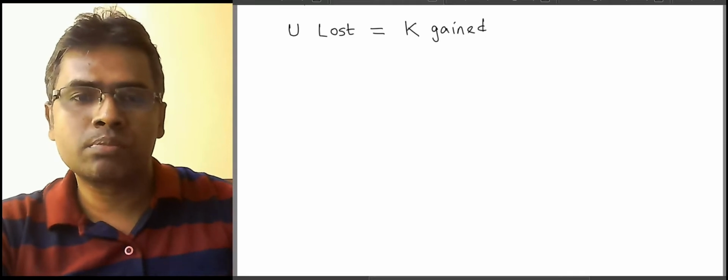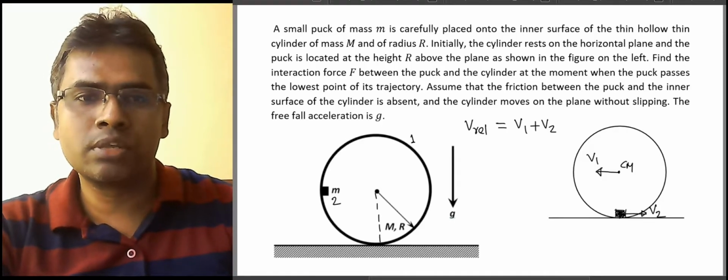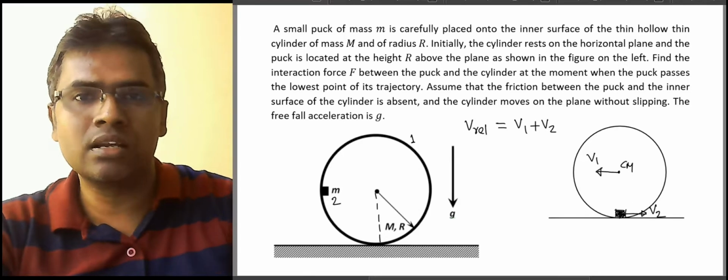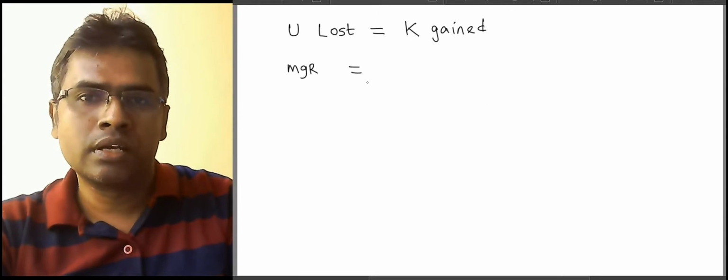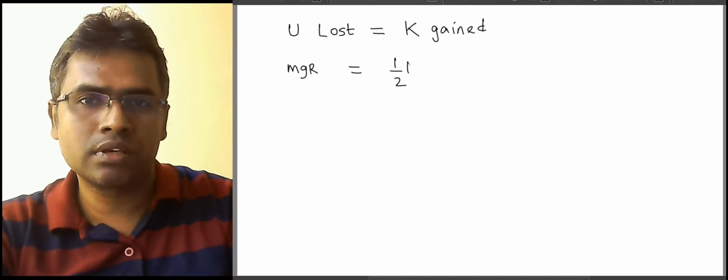So here, the gravitational potential energy loss must be equal to the kinetic energy gain. What is the gravitational potential energy lost? It's only due to the puck. It descends by height r. So the gravitational potential energy lost is mgr. And the kinetic energy gained is the kinetic energy of the cylinder, which is half m v1 square.